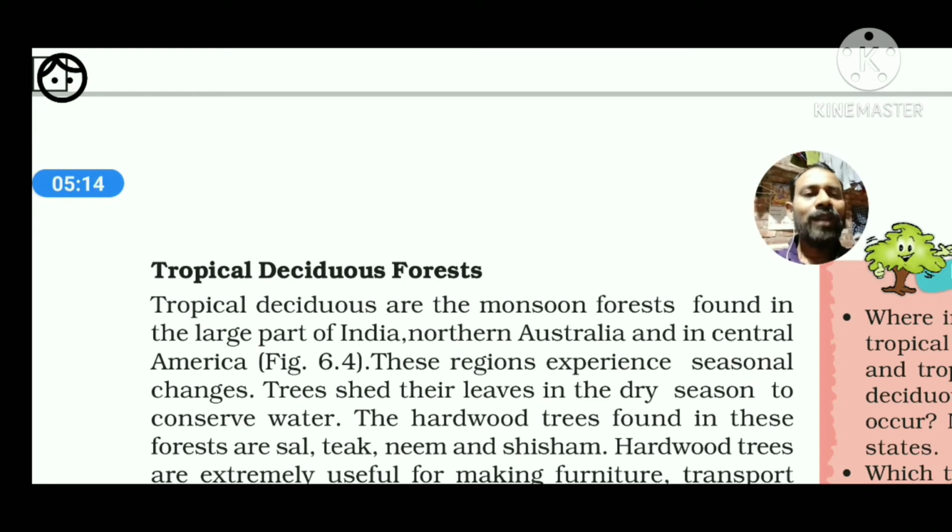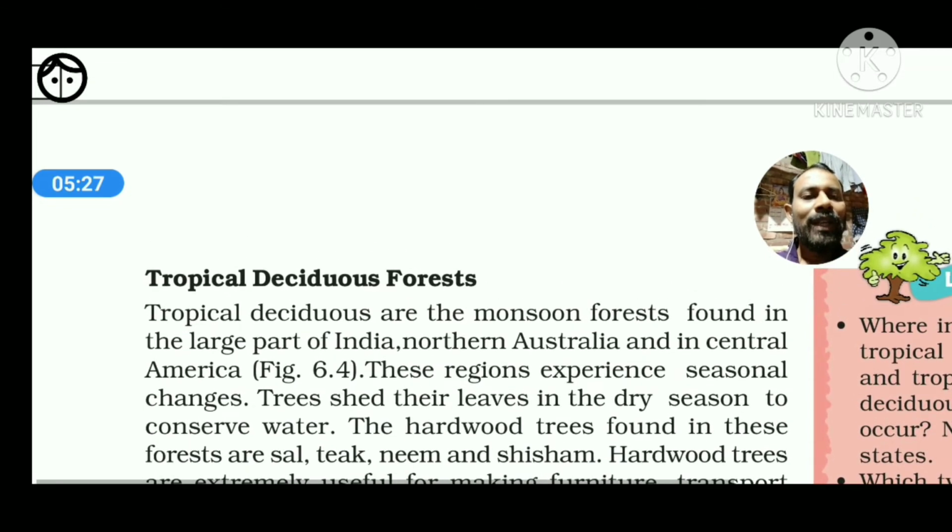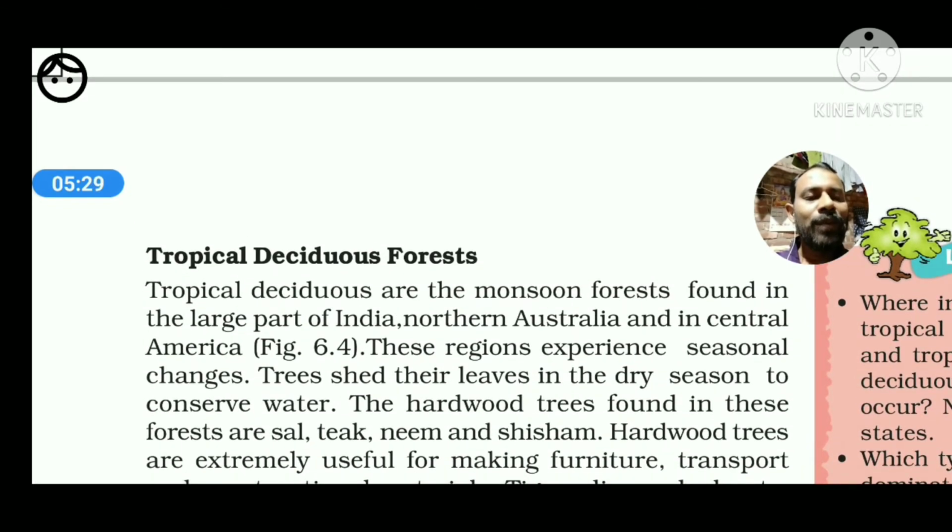During that time they shed their leaves to protect themselves, because if there is transpiration from their body at that time, they will not survive. So in the natural course they have evolved themselves in that way. By shedding the leaves they protect themselves and try to reduce the possibility of losing moisture. It means they want to hold the moisture by shedding their leaves.